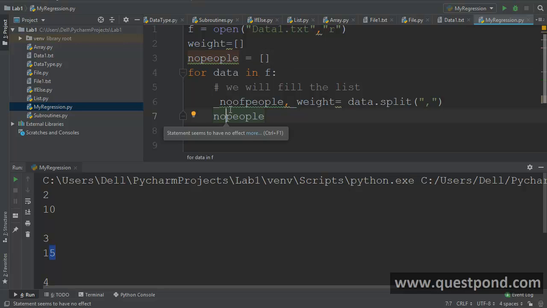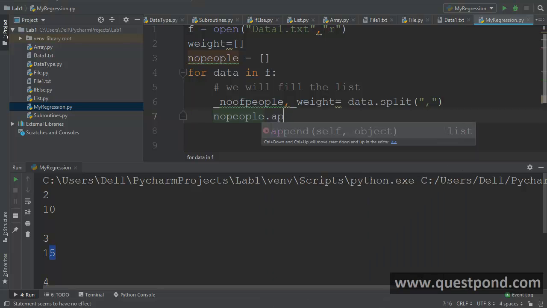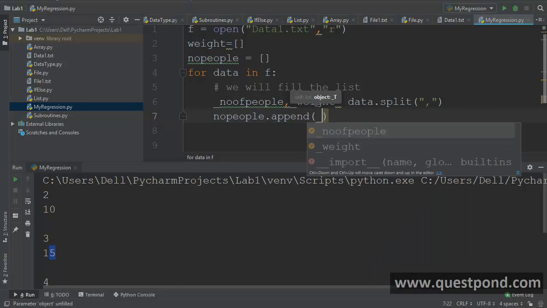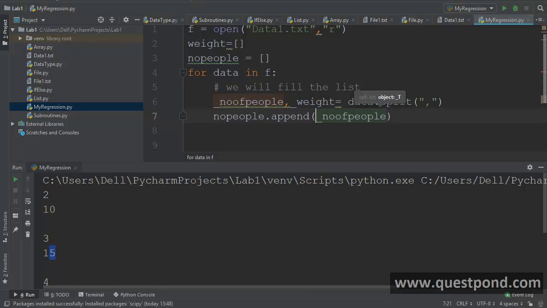And then we will give it to the linear regression formula for it. The linear regression formula needs the weight and the number of people to be separate lists. So I'm going to say number of people dot append, whatever it is, no of people. Please note that this is an integer, so we are going to typecast it. Remember, typecasting we have just learned in the previous section of the video.